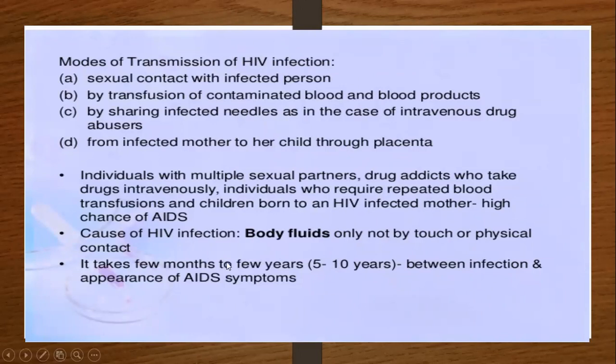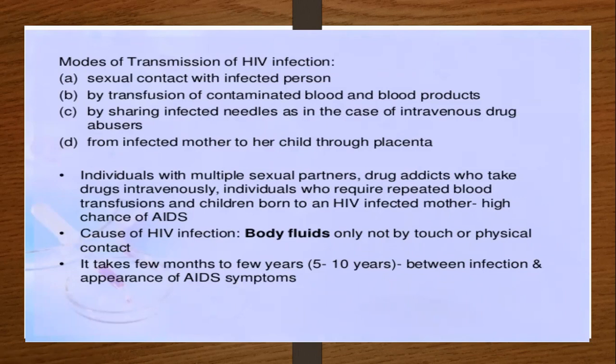It takes a few months, sometimes 5 to 10 years, between the infection and the appearance of the AIDS syndrome. If the person gets the infection, it takes a few months to show the signs and symptoms of the AIDS or HIV infection. Sometimes it is 5 to 10 years.